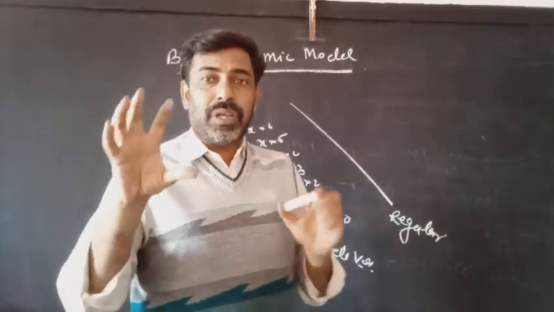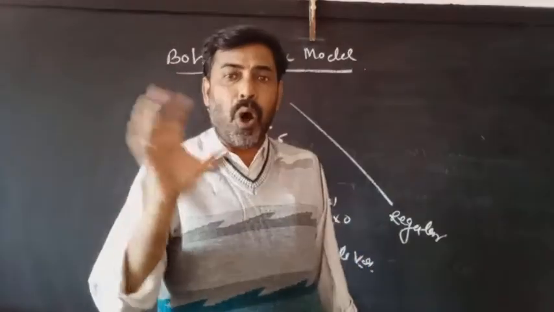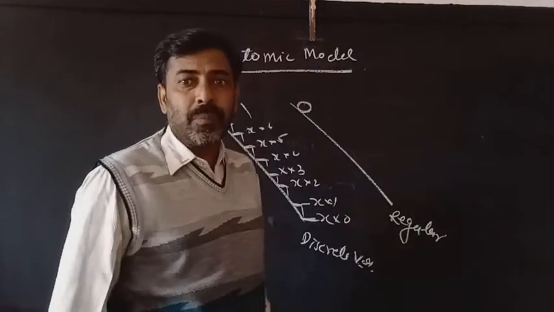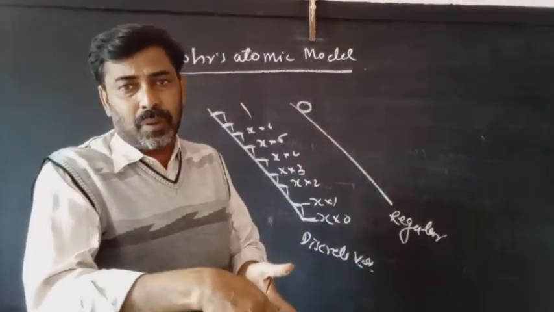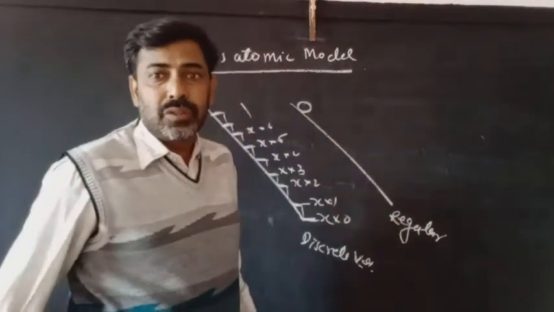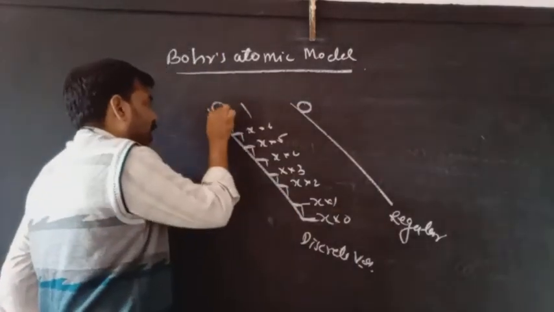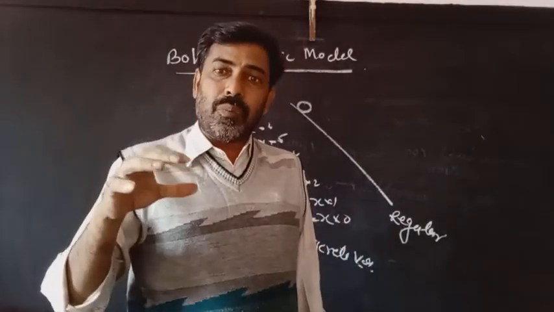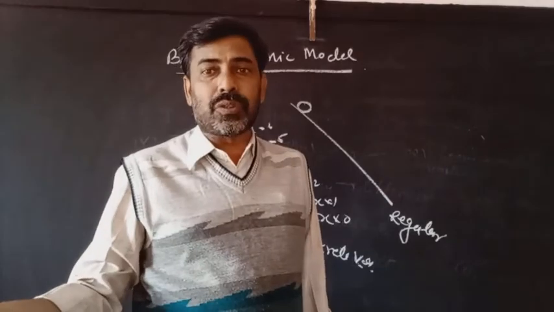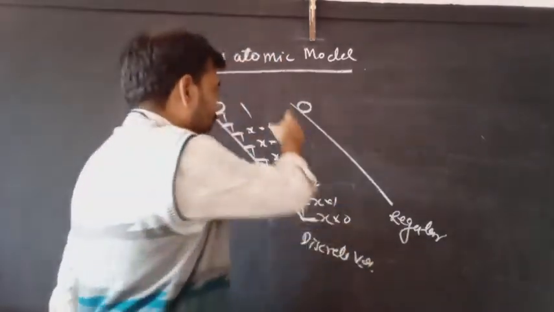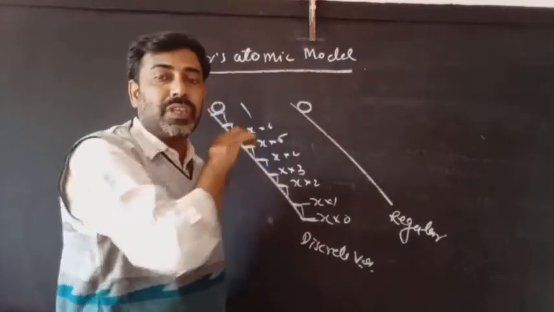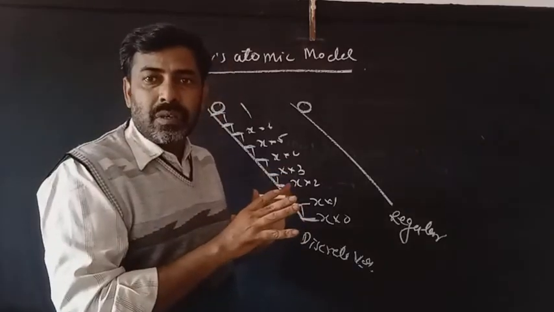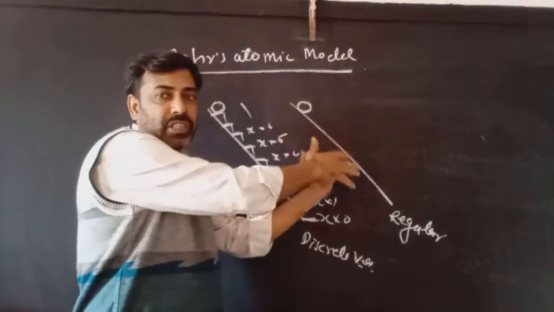If you put a circular object or a ball somewhere here on the slope, what will happen to the ball? The ball will come down because of the rotation, because of the nature of the slope. But if you put a ball somewhere here properly, in a way that the ball is not moving anywhere, then without any external force it will not come down. Surely this one will come down, but this one is not going to come down until some force acts on it, until some action happens on it. This was said by Bohr. Then this is the discrete energy and this is the regular energy.